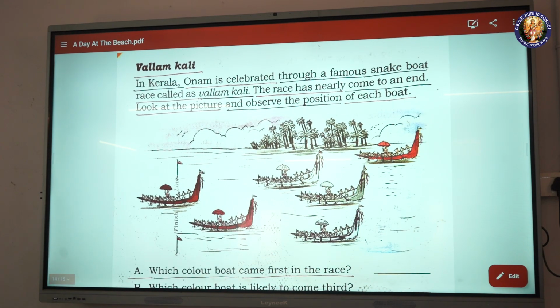Vallam Kali. In Kerala, Onam is celebrated through a famous snake boat race called Vallam Kali. The race has nearly come to an end. Look at the picture and observe the position of each boat.